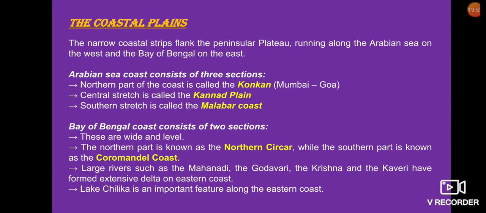Next come the coastal plains. The narrow coastal strips flank the Peninsular Plateau, running along the Arabian Sea on the west and the Bay of Bengal on the east.